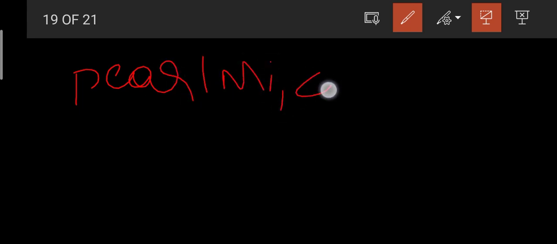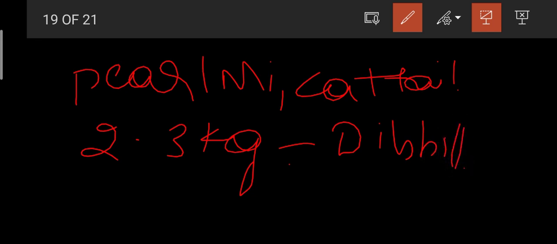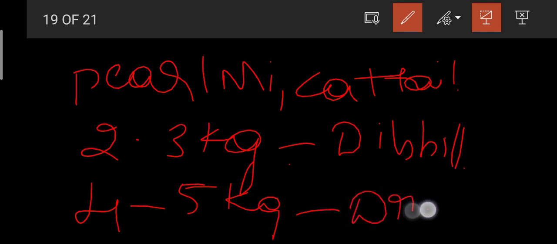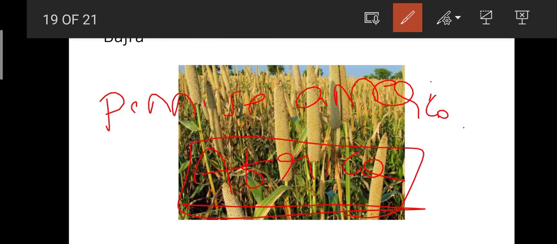And what are the other names of bajra? It is pearl millet, cattail millet. Okay friends, and the seed rate of bajra is 2 to 3 kgs. Okay, this is in case of dibbling, whereas in case of drilling it is 4 to 5 kgs. Okay, if you have observed this, in different methods of sowing, dibbling takes very little seed, whereas broadcasting takes a very high amount of seed. Okay friends,